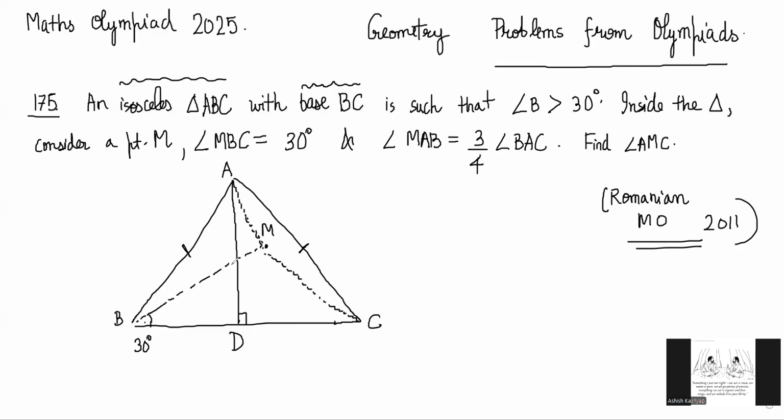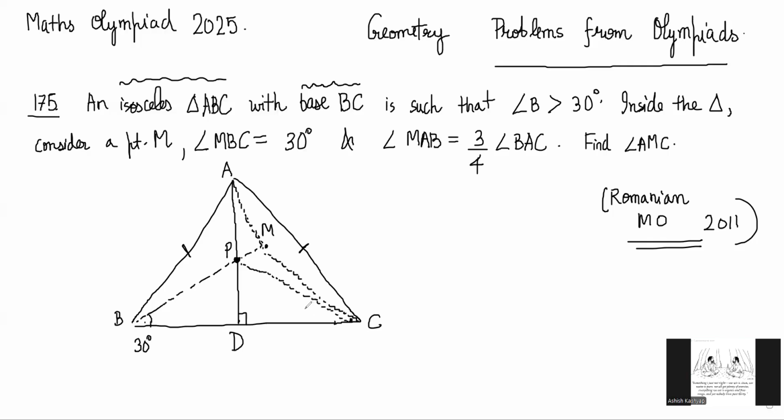And let's call the point of intersection of BM and this altitude as P. And let's join this P to this C. So PC is equal to BP, because of congruent triangles, we know PC and BP will be the same. Yes, sir. 30-degree angle PCD.